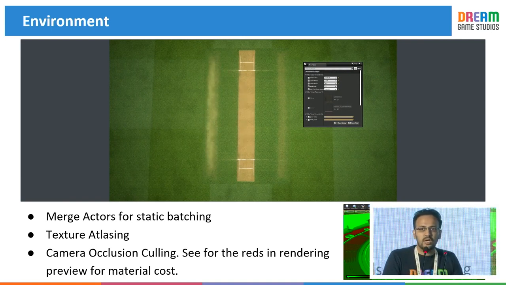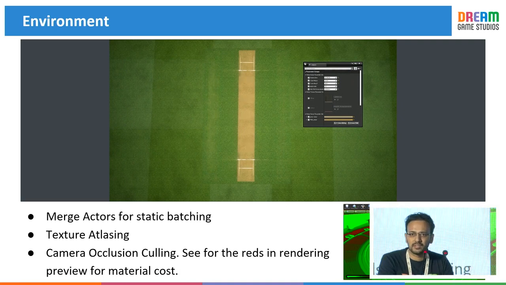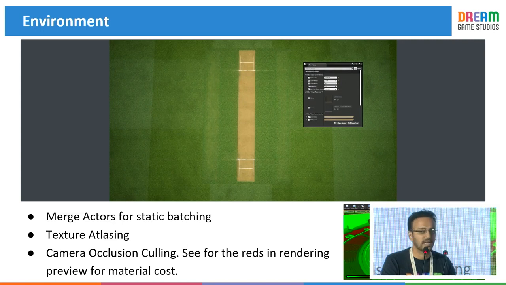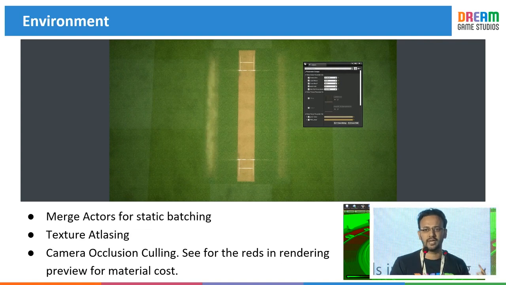Then coming to the uncommon assets, or stadium structures, there we followed the standard optimization pipeline, that was mesh modulation and texture atlasing. While doing texture atlasing also, we kept to only one texture for the whole stadium.